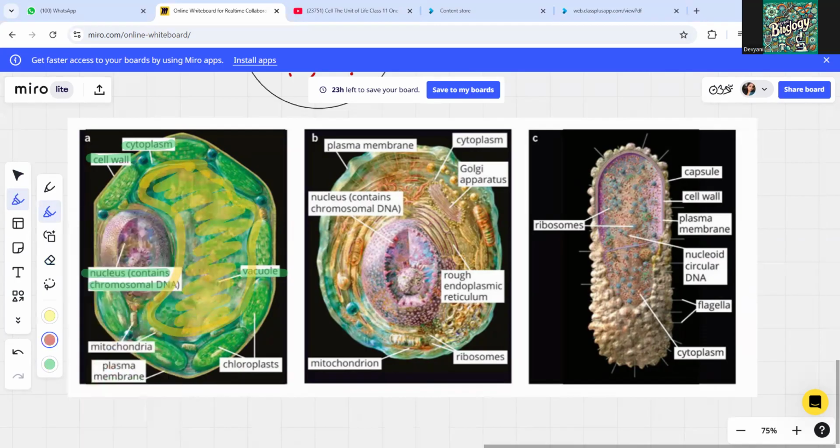Then you can see this is the animal cell, part B, which again has the plasma membrane, cytoplasm, and nucleus, which has the chromosomal DNA. The ribosomes are also present here, right? Then this is the bacteria, which has an outer covering. It also has a cell wall, which is also present in plants. But obviously, animals do not have a cell wall because we don't need it. Plasma membrane is present. Ribosomes are present again. Nucleoid, circular DNA, is not bound by any membrane.